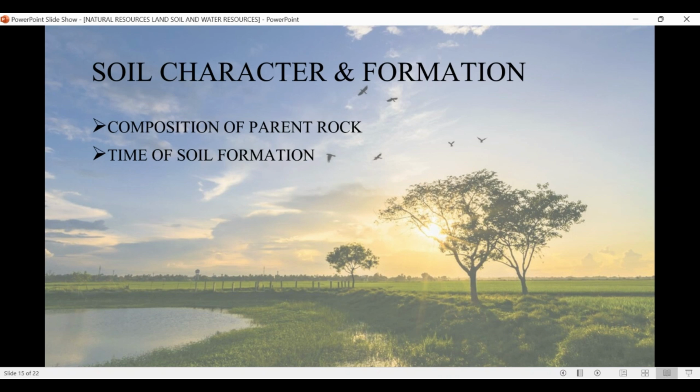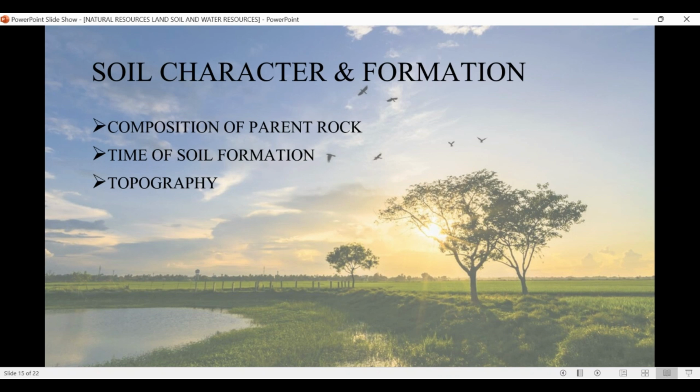Second is the time of soil formation. Time is very important. The nature of soil also depends on the time period for which the parent rock materials have been exposed to weathering and have supported vegetation. The longer the time a soil has taken to form, the more mature it will be.